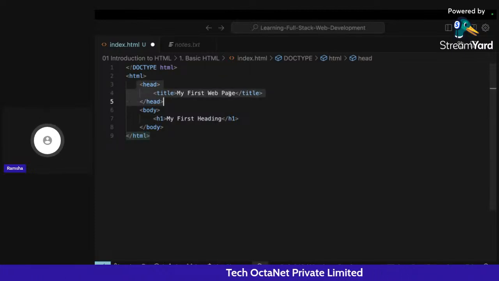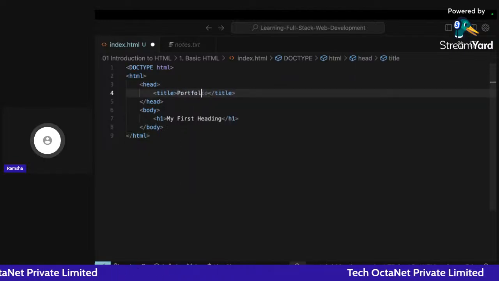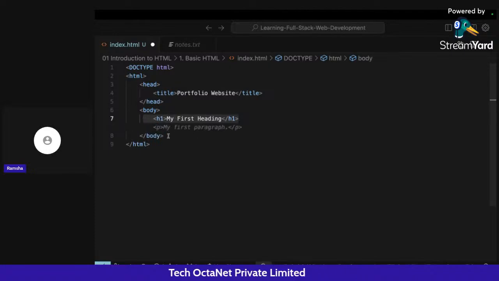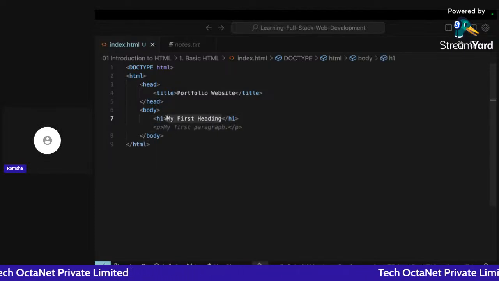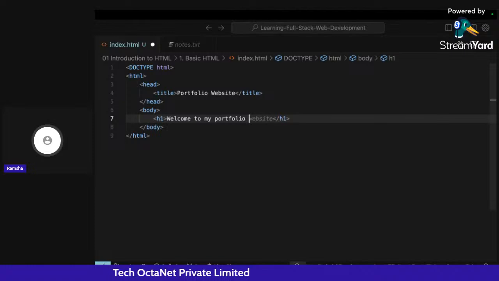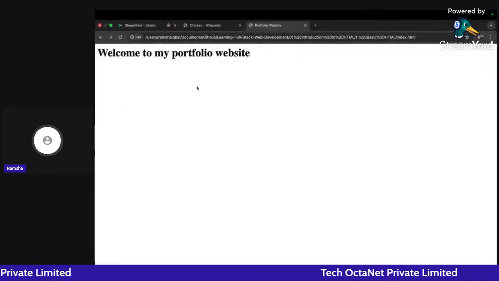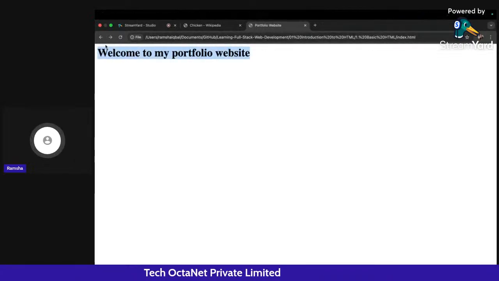Inside this, I have added a head section, and I am going to change the title to portfolio website. Or I can say here, welcome to my portfolio website. Okay, let me go back and click on refresh. So now I have this particular thing, the portfolio website and everything.